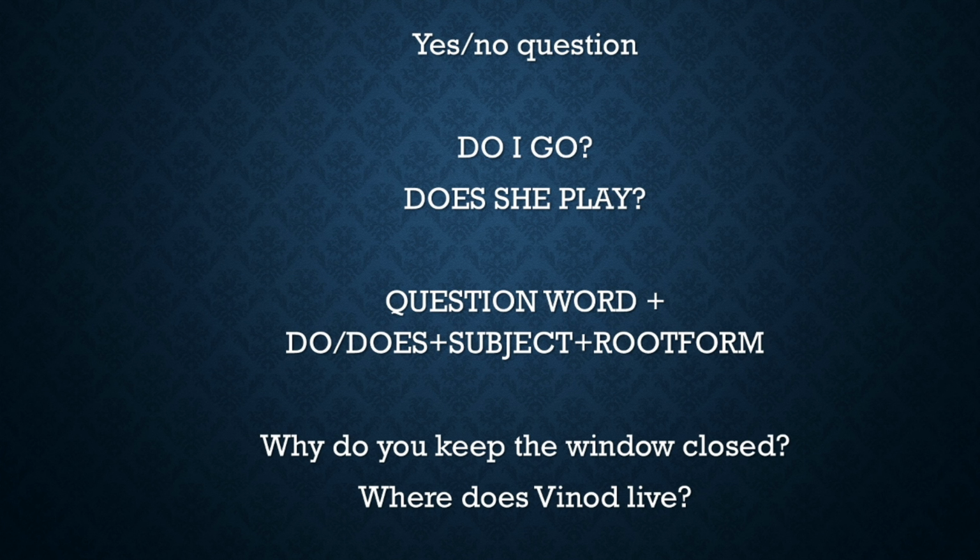So see the example. Why do you keep the windows closed? See here, why is a question word. Do you have used because you has come. If here you have he, you will use does. Why does he? If it is she, we will use why does she?